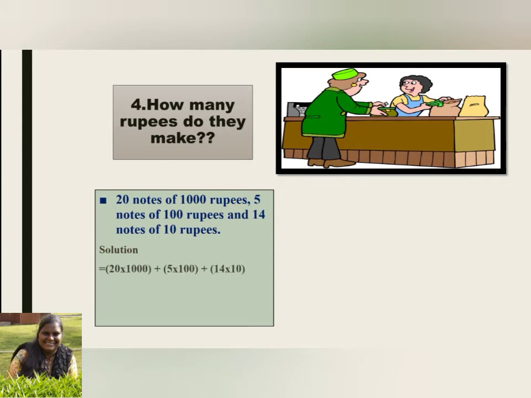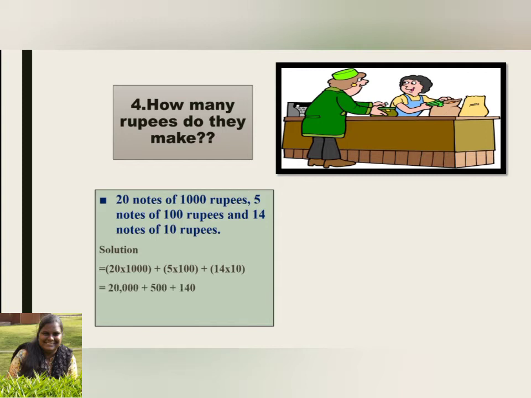Yes, children, you have to open a bracket and put each of the groups first. The first thing that we have is 20 notes of 1000 rupees. So open the bracket and write 20 into 1000. We have some more money with us, so plus 5 notes of 100 rupees. Open a bracket again, 5 into 100. And 14 notes of 10 rupees. So plus, open the brackets, 14 into 10. Close the bracket. Now the next step.